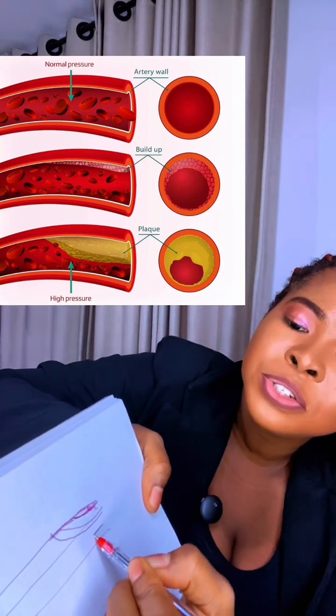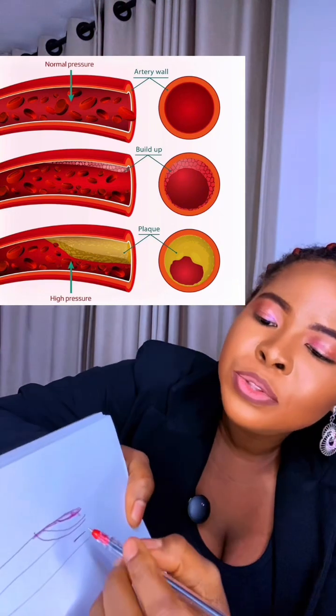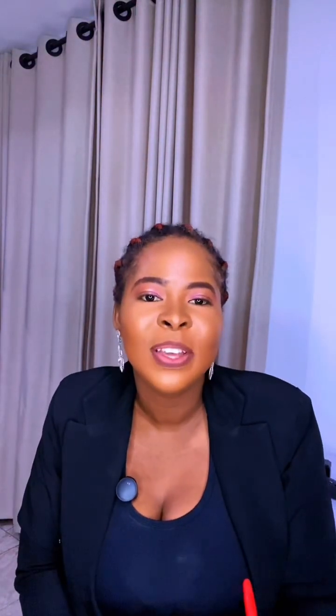Now the blood has to pass through this narrow place, and when the heart notices that the blood is not getting to the vital organs, it compensates by pumping harder. The heart tries to pump harder, thereby increasing the blood pressure, which causes damage to the walls of the artery. So more damage is being done because the heart is pumping more than 120/80, so it's now pumping harder and more damage is happening. Then at a point, the heart muscles get tired and are not able to pump.